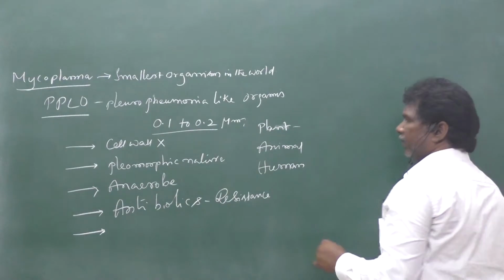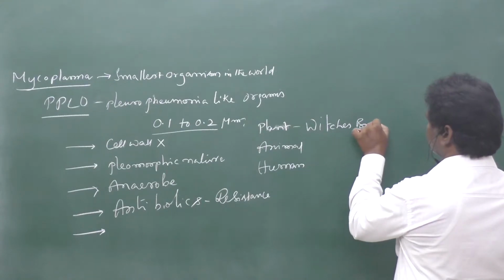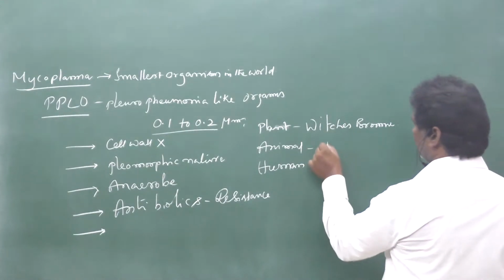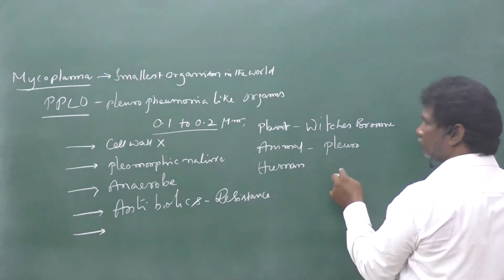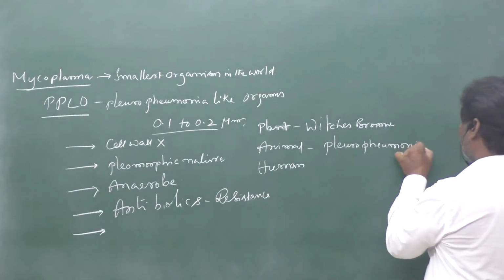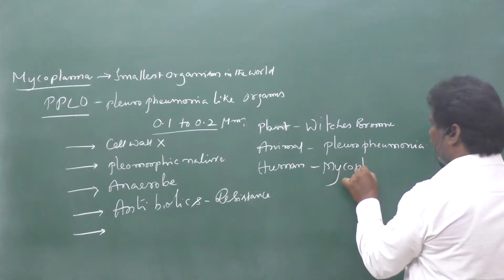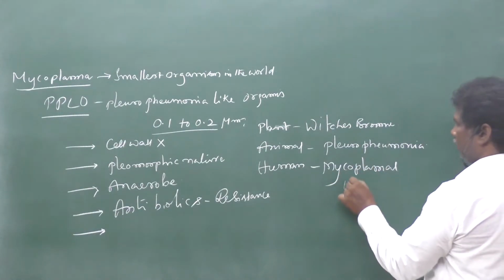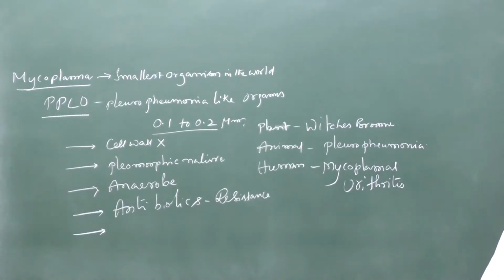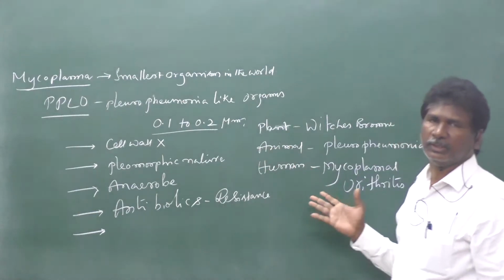In plants, mycoplasma causes a disease called witches' broom. In animals, pneumonia. But in human beings, mycoplasmal urethritis. So these are the different features of mycoplasma.